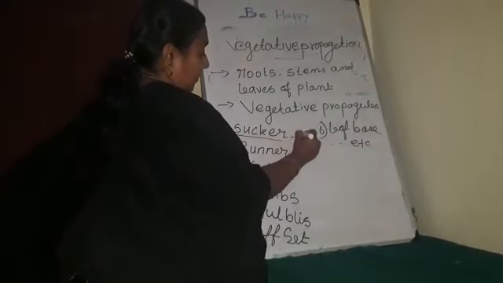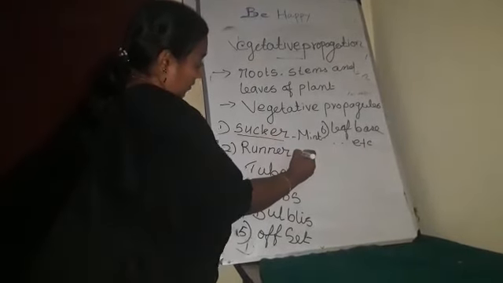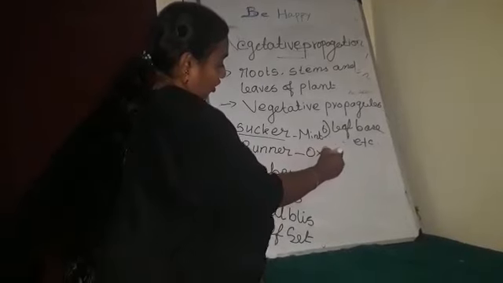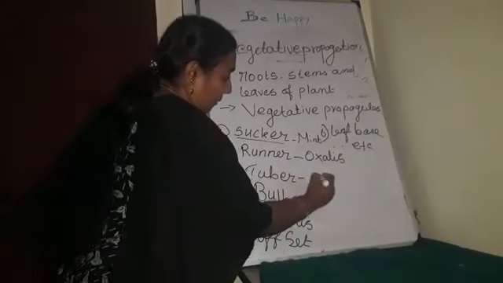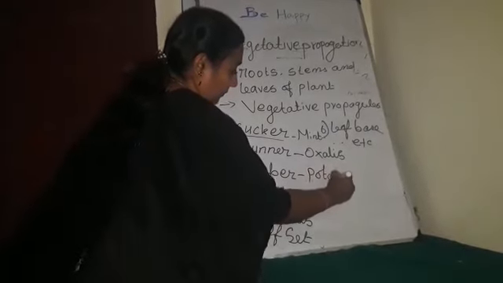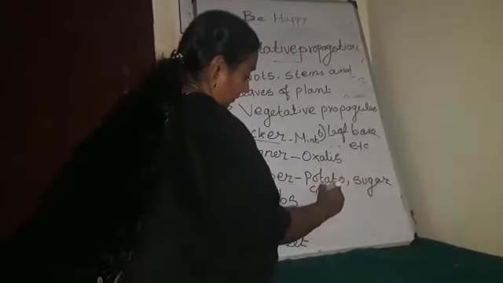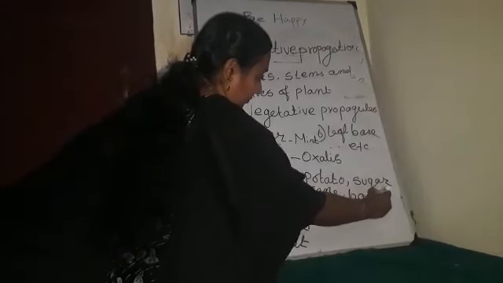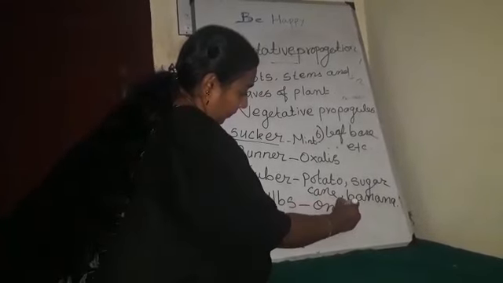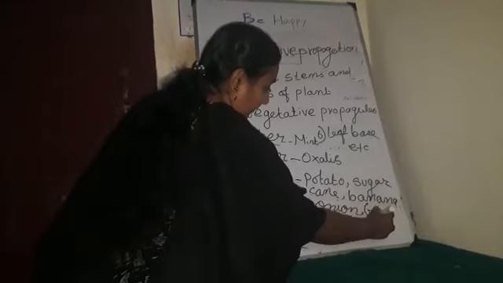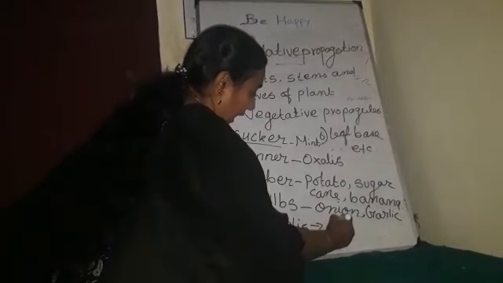Sucker, example mint. Sucker is mainly present in the mint plant. Runner, example oxalis. Tuber, example potato, sugarcane, banana. Bulbs, example onion, garlic. Bulb, example agave.